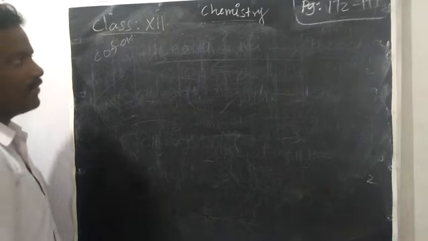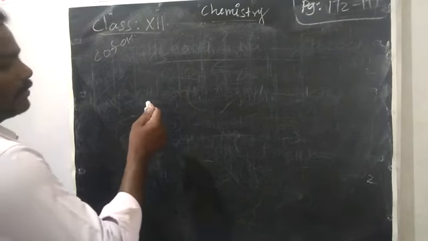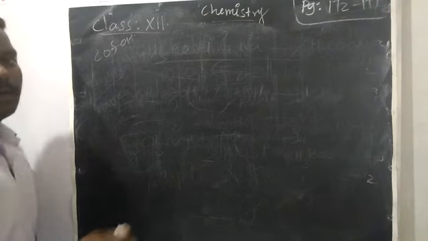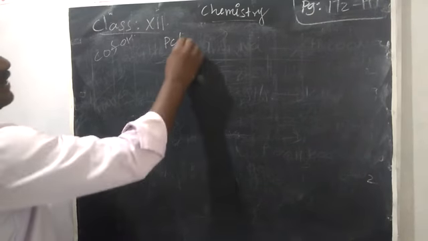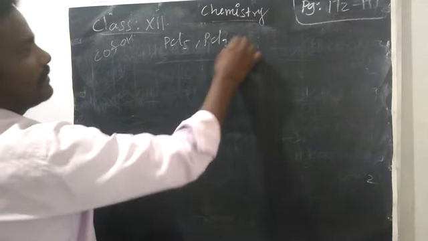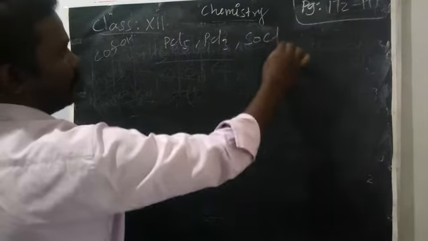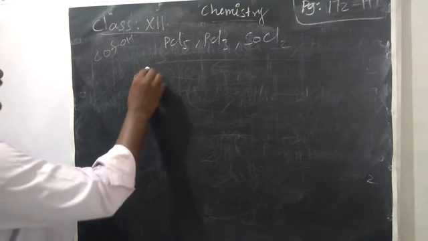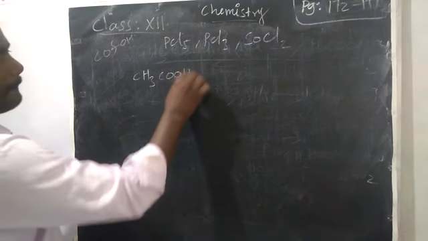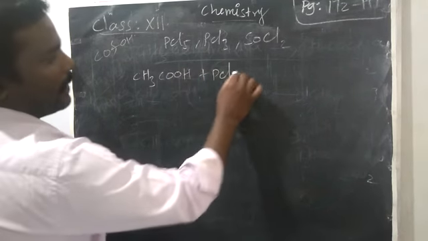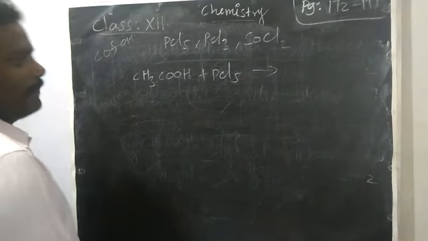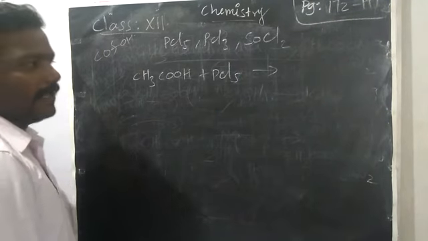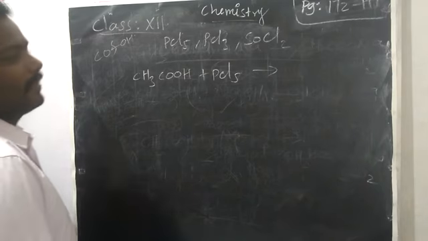Next, reaction with phosphorus pentachloride PCl5, phosphorus trichloride PCl3, and then thionyl chloride SOCl2. Acetic acid with phosphorus pentachloride. Penta means 5. Whenever you react with phosphorus pentachloride, you have the same mechanism.